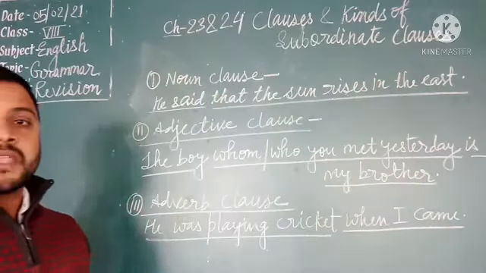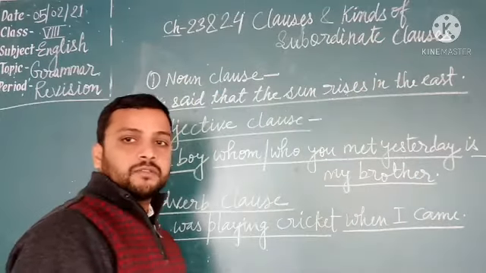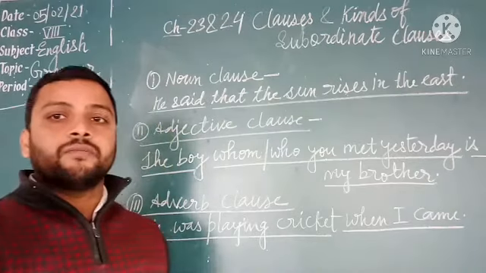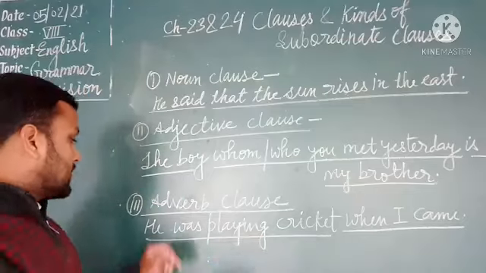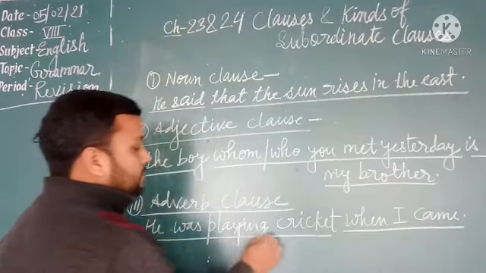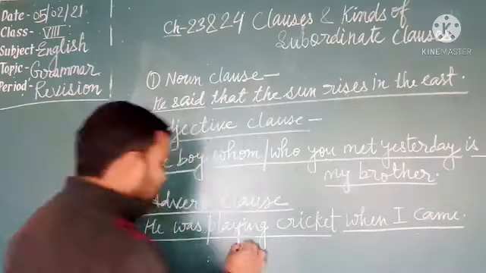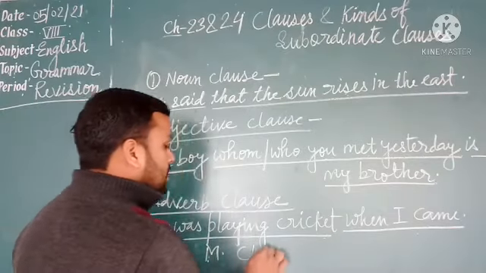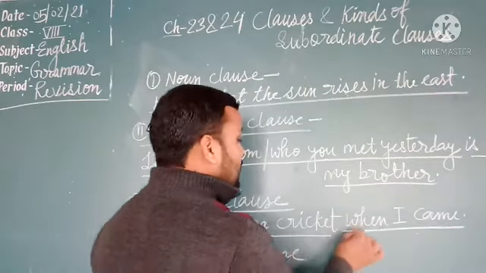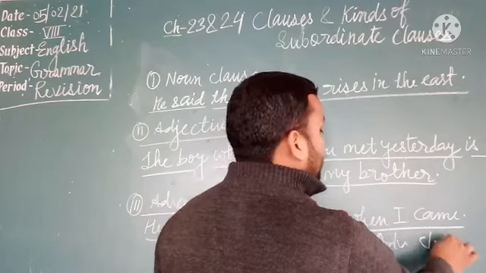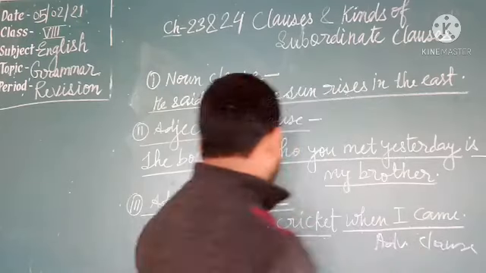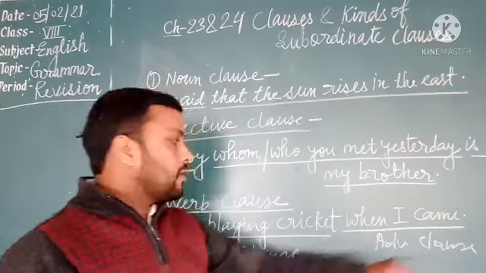Adverb clause. An adverb clause is a group of words which contains the subject and the predicate of its own and does the work of an adverb in the sentence. For example, he was playing cricket when I came. He was playing cricket, this one is the main clause. And when I came, this one is the subordinate adverb clause.